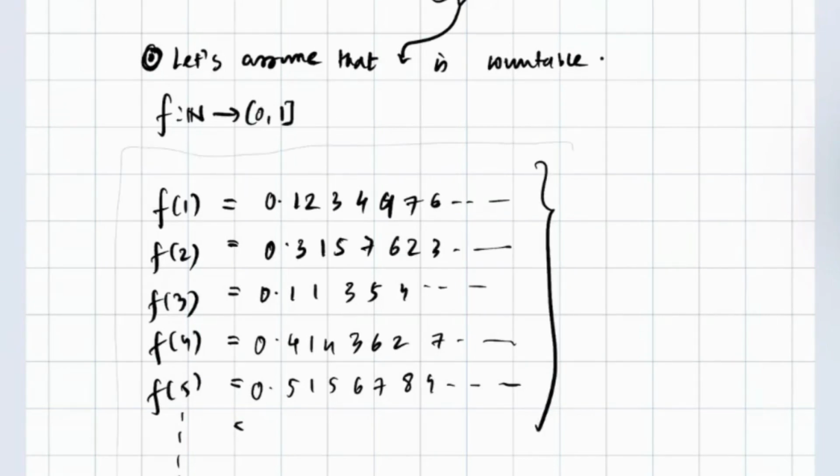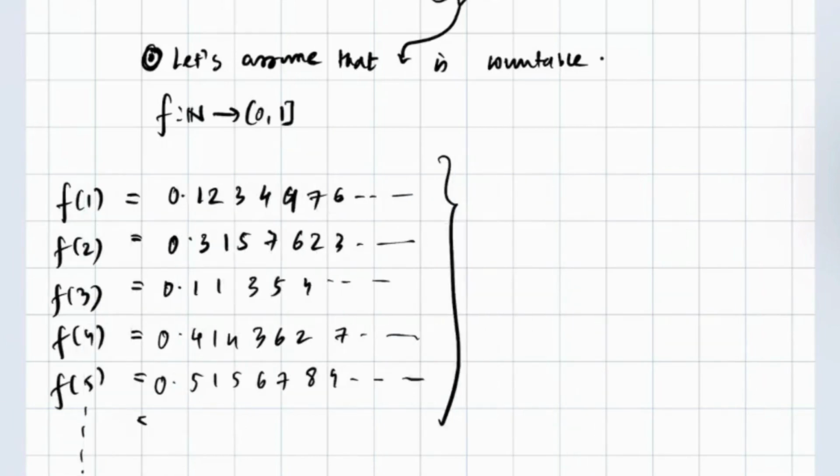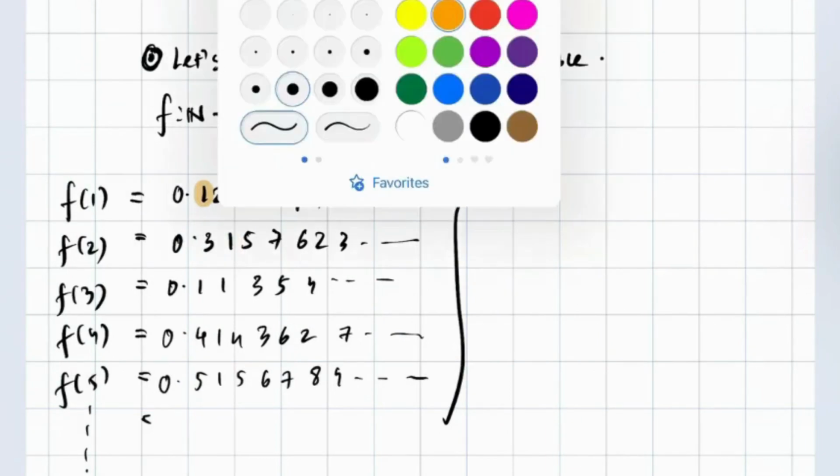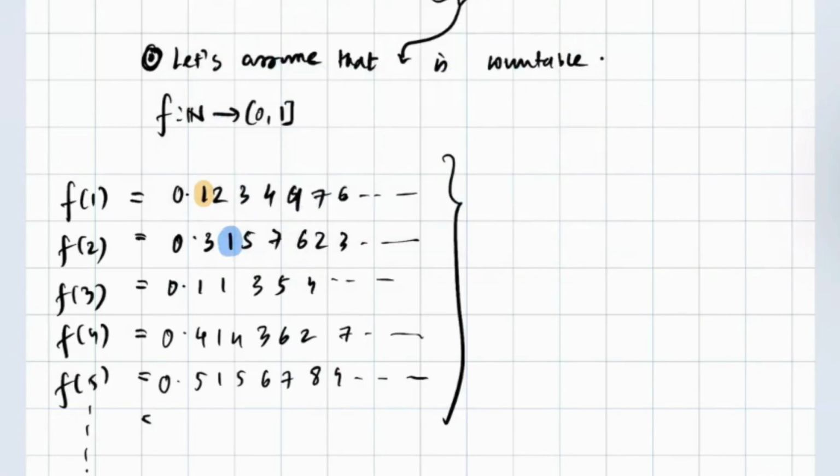So from this set of numbers we find another interesting number. We take the first element here, the second element here, the third element here, and the fourth element here.